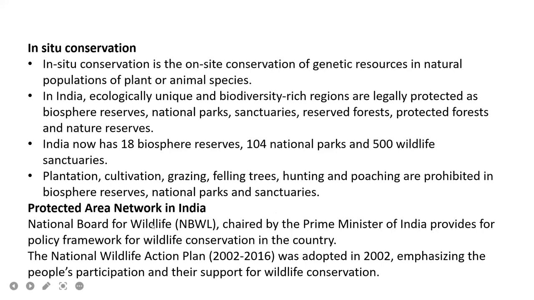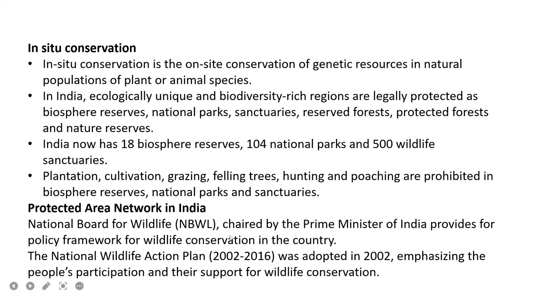So the protected area network in India. So mainly we are concentrating on India. The National Board for Wildlife, chaired by the Prime Minister of India, provides the policy framework for wildlife conservation in the country. So mainly these all are in the hands of the Prime Minister. The National Wildlife Action Plan, 2002 to 2016, was adopted in 2002, emphasizing people's participation and their support for wildlife conservation.